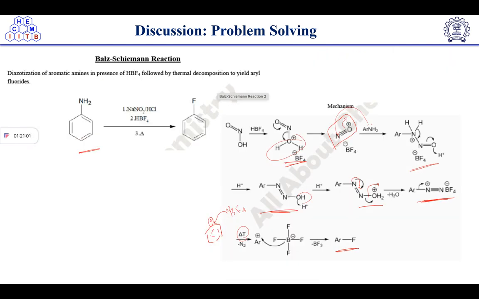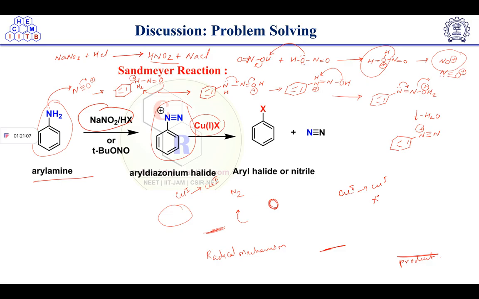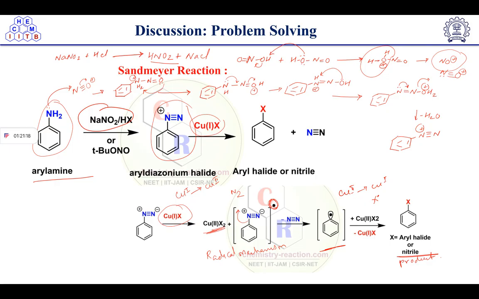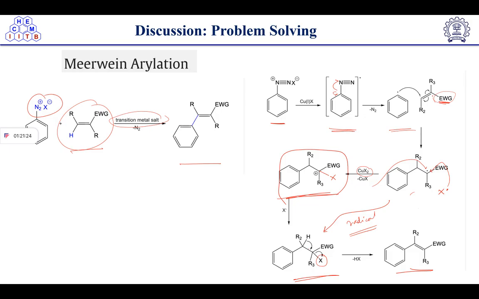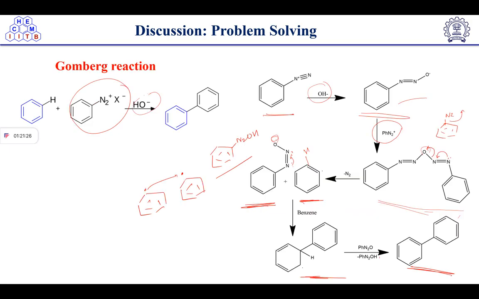Then we have discussed the Balz-Schiemann reaction. You can see the mechanism we have already discussed. So next we have discussed the Sandmeyer reaction. The Sandmeyer reaction involves the mechanism I have drawn here. You can see and solve it by yourself. Okay, copper halide is involved in this type of reaction. Then the Meerwein reaction, then the Gomberg reaction.